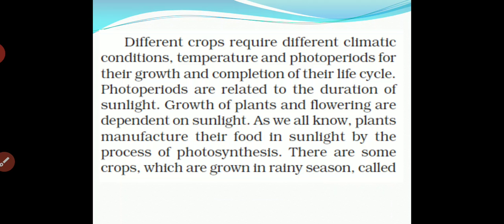Now, different crops require different climatic conditions. We know very well that if a crop needs a proper amount of nutrition, it needs different climatic conditions for cultivation or for getting the best yield. Crops need sufficient climatic conditions, for example temperature and photoperiod, for their growth and completion of their life cycle.